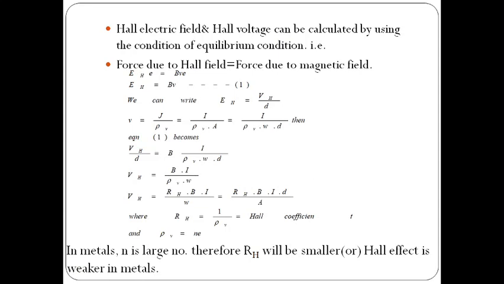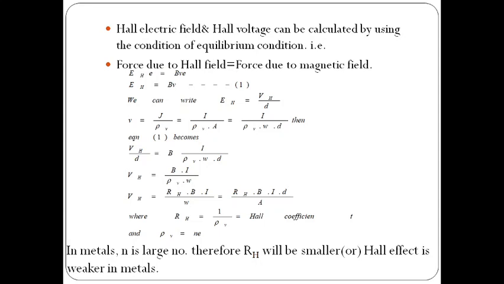Hall electric field. Hall voltage can be calculated by using the condition of equilibrium. Now, the force due to the Hall field or Hall electric field can be written as induced electric field EH into e. The force due to the magnetic field can be written as B into V into e.